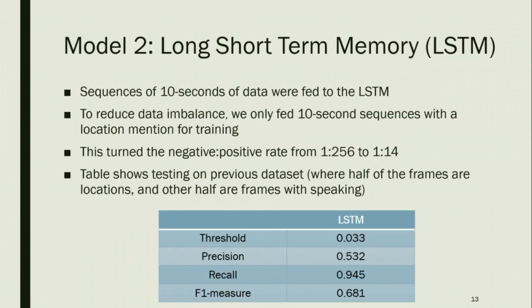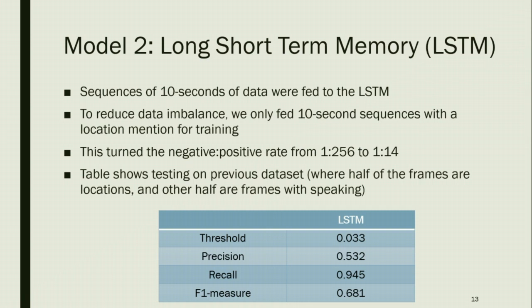And so we fed the LSTM model sequences of 10 seconds of data. And as you can imagine, we still had the previous problem where there was a data imbalance. And so to reduce this data imbalance, we only fed it 10 second data sequences that had a location. This turned the data imbalance from 1 in 256 being a location to 1 in 14, which we thought was a lot better for testing and training.